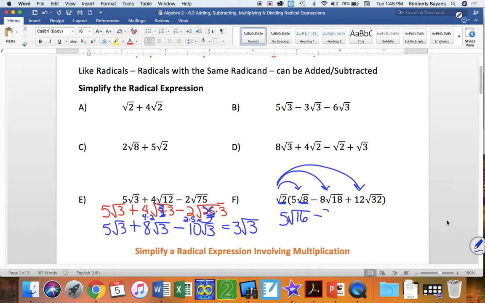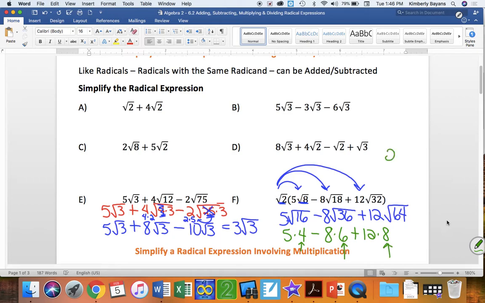Okay, my negative 8, again, just comes down. My coefficient comes down. The square root of 2 times the square root of 18 becomes the square root of 36. My 12 just comes down, and the square root of 2 times the square root of 2 is the square root of 64. So now I notice that I have all perfect squares. So this becomes 5 times 4 minus 8 times 6 plus 12 times 8. Okay, and notice I took the square root of 16 for the 4, the square root of 36 for the 6, and the square root of 64 for the 8.